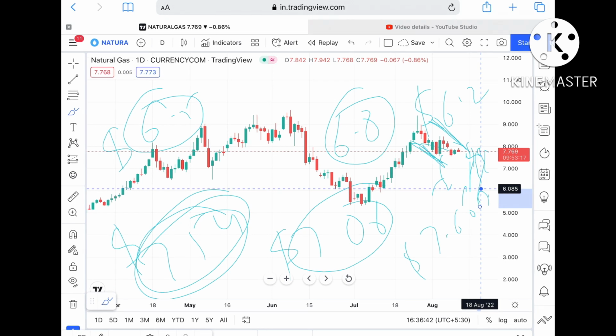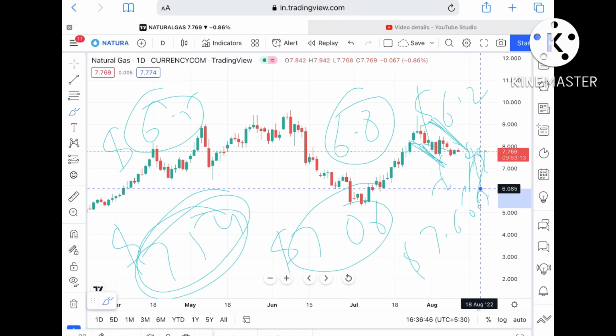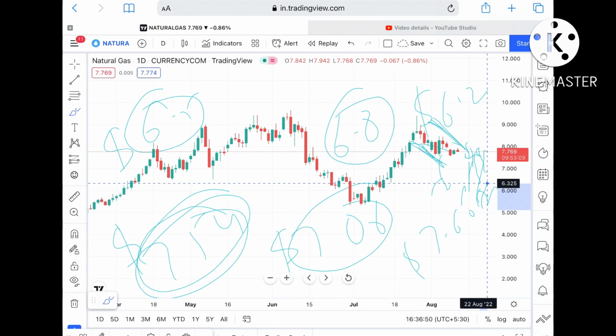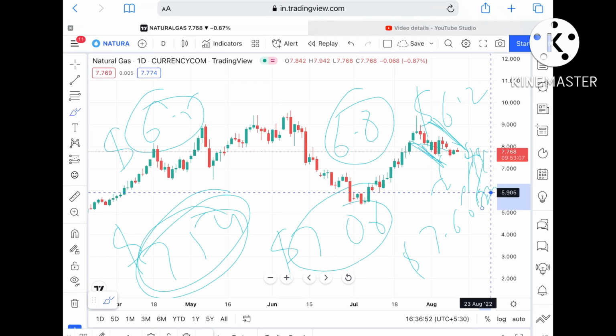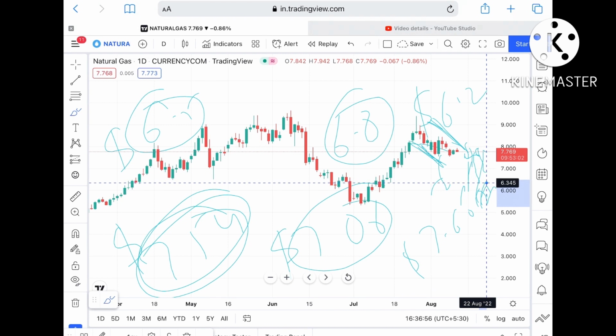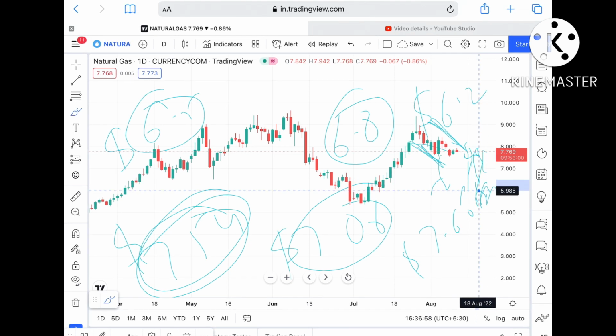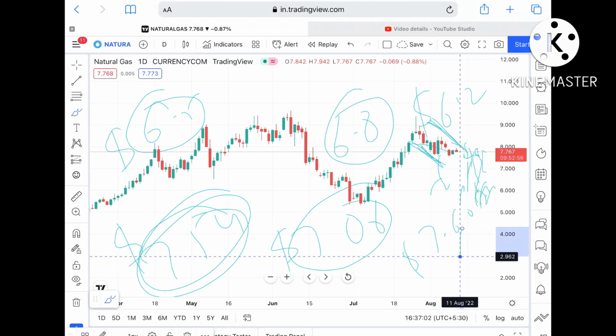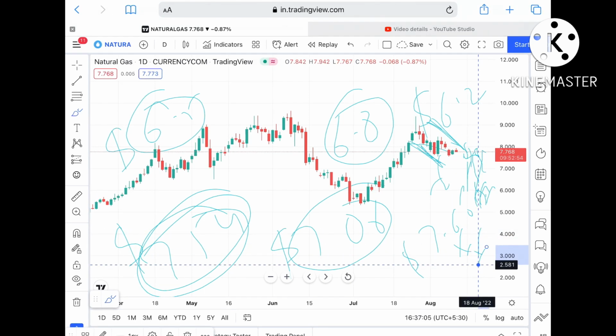For quite a time natural gas has moved to a level of $9 also, and from there it has come down to $6 also. So if it goes below 6.5, then only can it touch $5.9, and from there it can fall towards 5.7 and further down. Otherwise we can see a bounce back if the 6.5 level sustains.